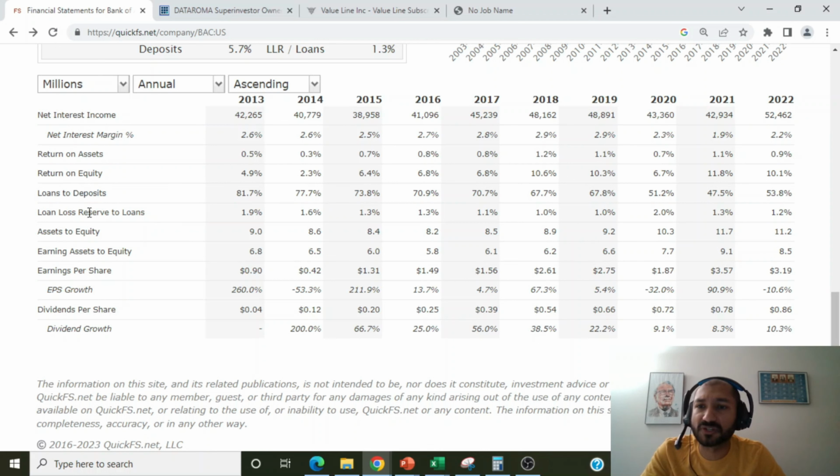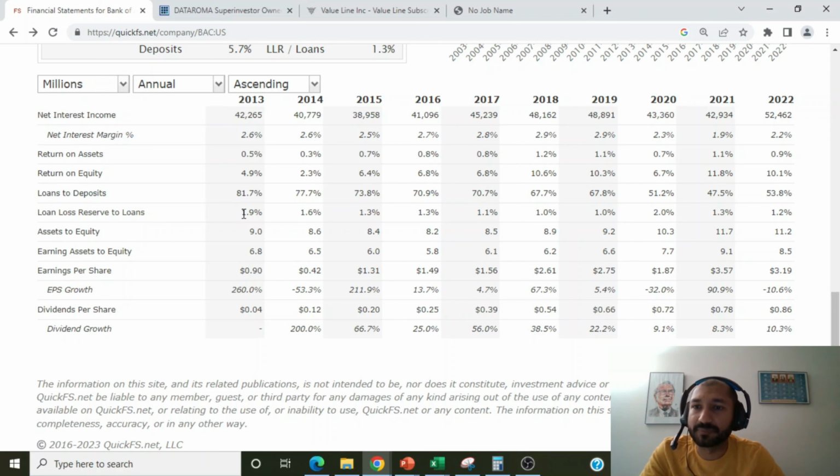Next, we have the loan loss reserve to loans ratio. This is the amount of money that the company has set aside in the form of reserves in case the loan is unable to be paid back or defaults. So a higher loan loss reserve to loans ratio tells us that the company would be better able to sustain itself in an economic downturn when more of its loans would be defaulted.